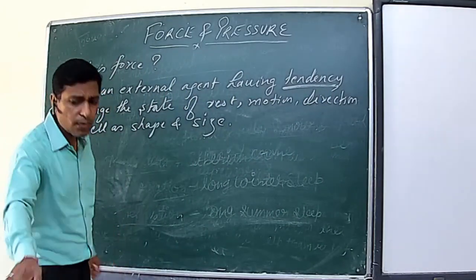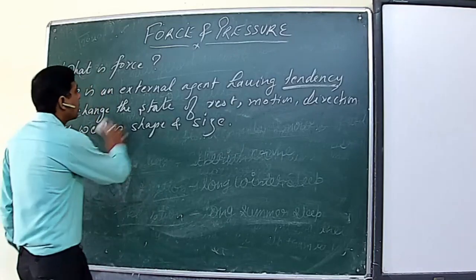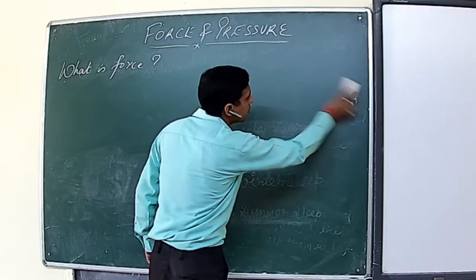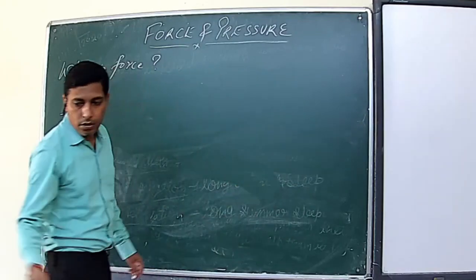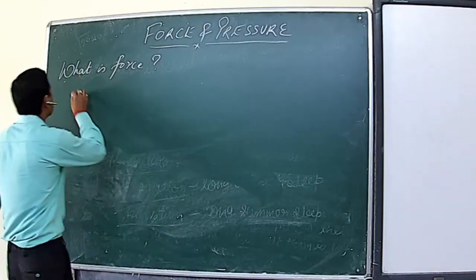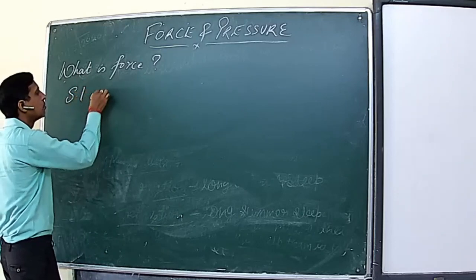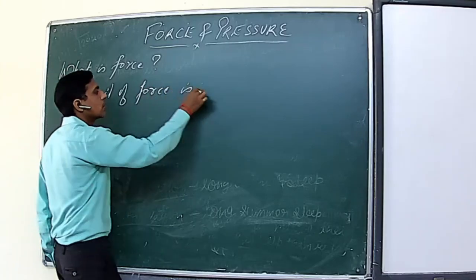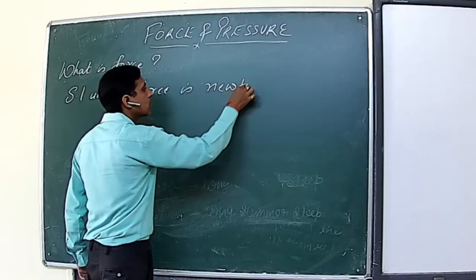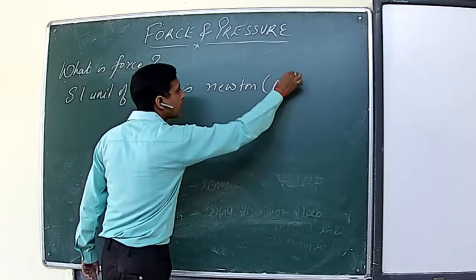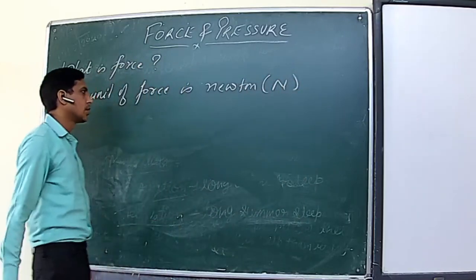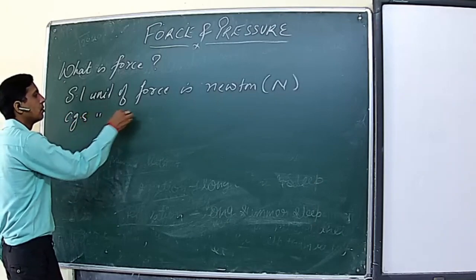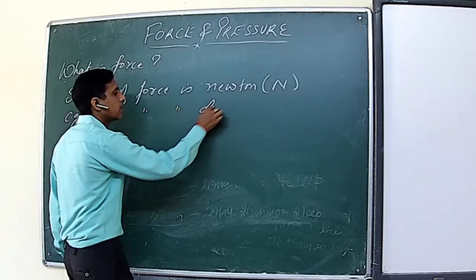Next, we will have just some recap: what is the SI unit of measuring force? The SI unit of force is Newton, denoted by capital N, and the CGS unit of force is dyne.